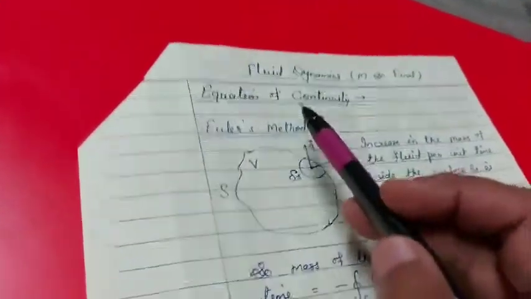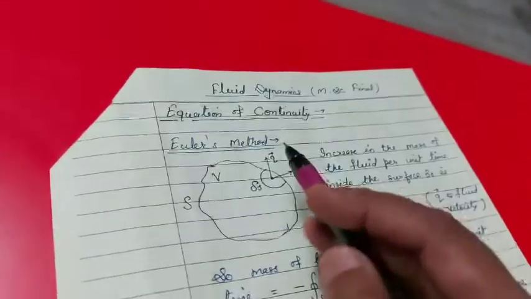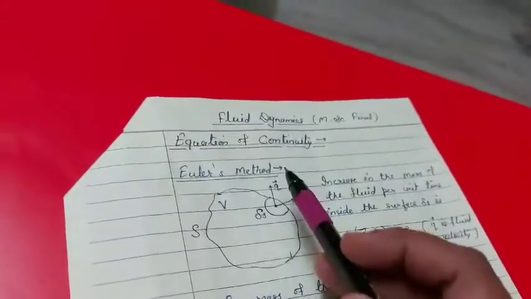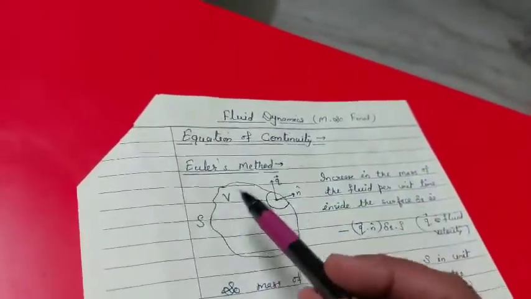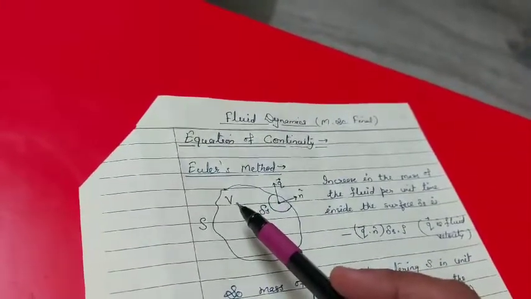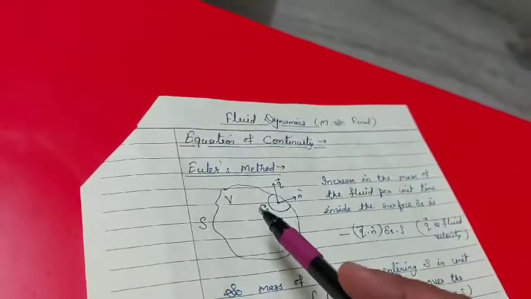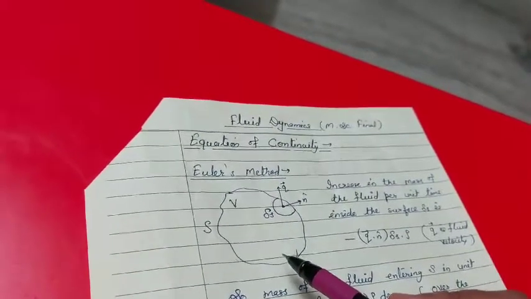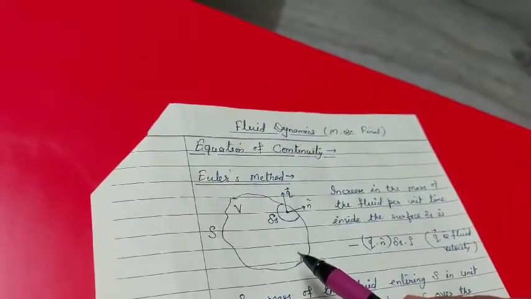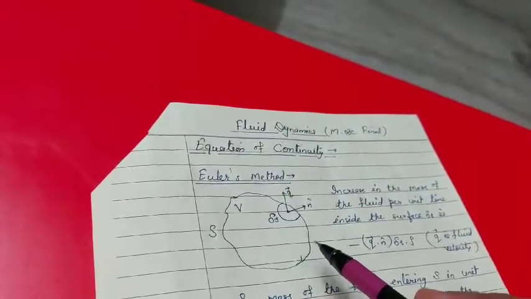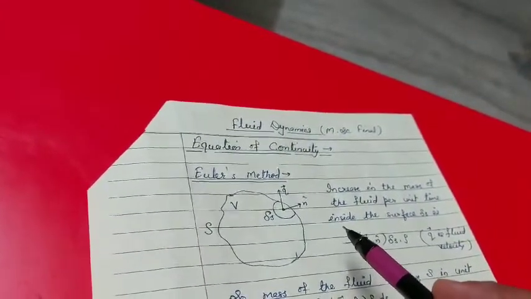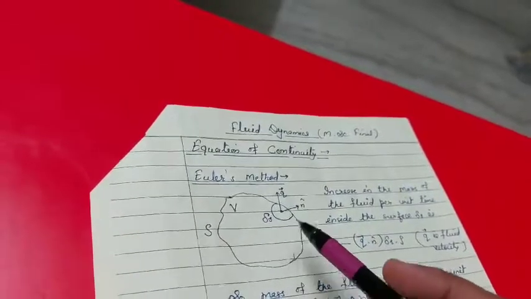Now, by Euler's method, what is equation of continuity? So, consider a fixed closed surface S enclosing volume V in the fluid. Fixed means the imagined surface retains its position in space irrespective of the fluid motion itself. No fluid is created or destroyed inside the surface.